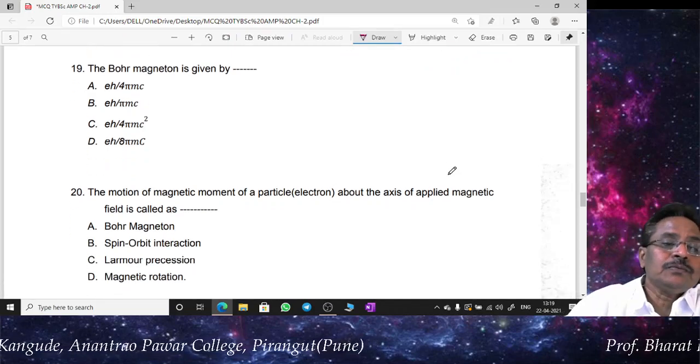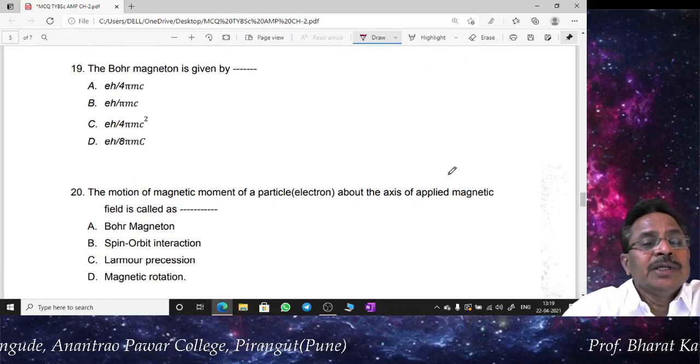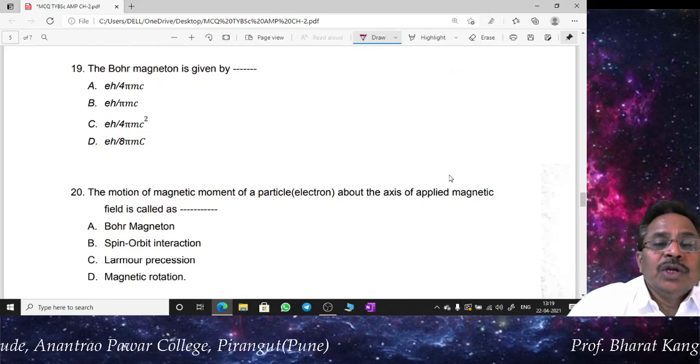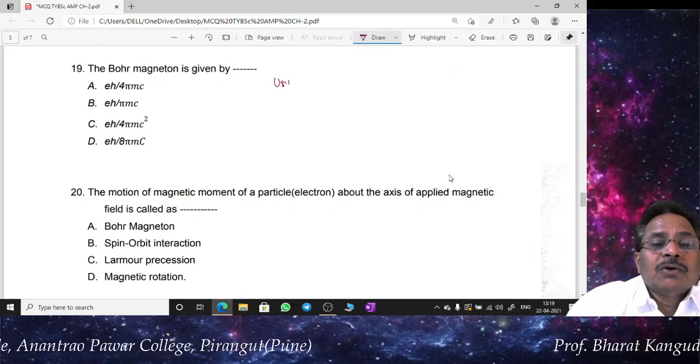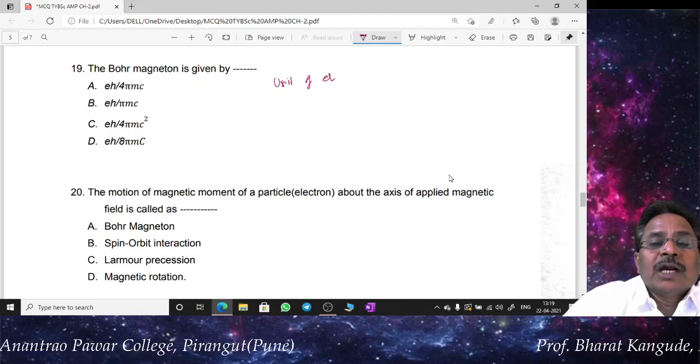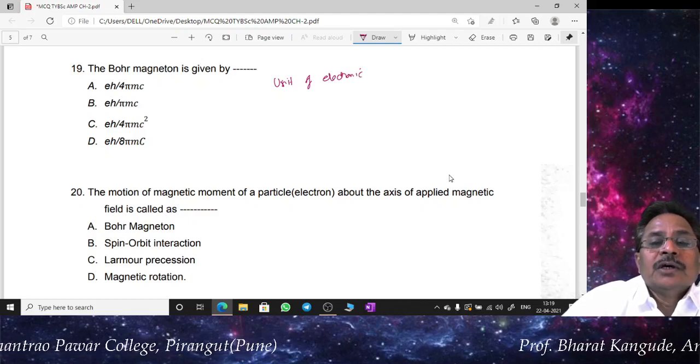Now the Bohr magneton is given by, it is called the unit of magnetism, the unit of electronic or atomic magnetism, electronic magnetism.